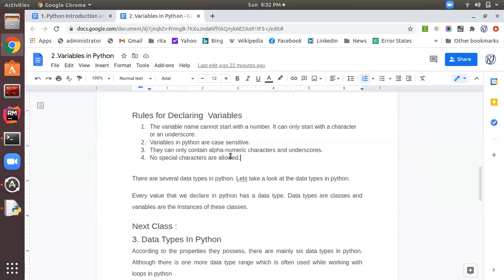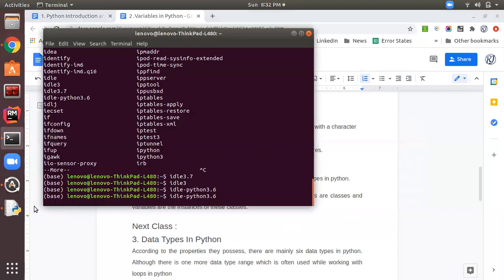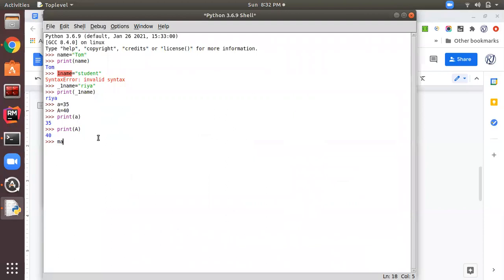The third rule is they can only contain alphanumeric characters and underscores. This we have already checked. A variable name can contain alphanumeric characters, but it should not start with a number, right? But in between we can give numbers. Let's check this. If you declare a variable like marks1 equal to 50, this time it's accepting because your variable name is not starting with a number. However, it contains a number, but that number is at the end. So this is a valid variable name.